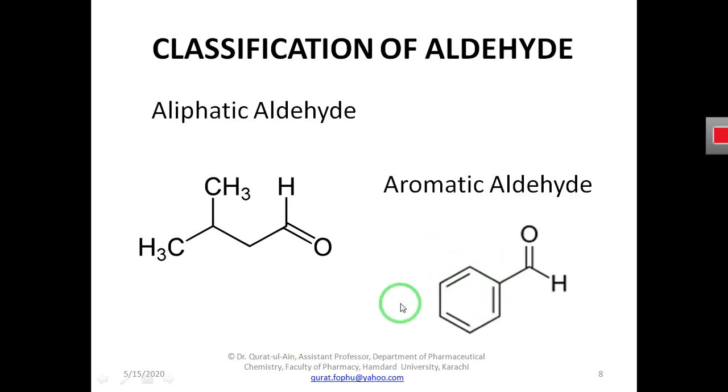In this way there is resonance over this ring, and sometimes the double bond will form here, sometimes here, sometimes here. So due to this resonance, this structure will be stabilized.